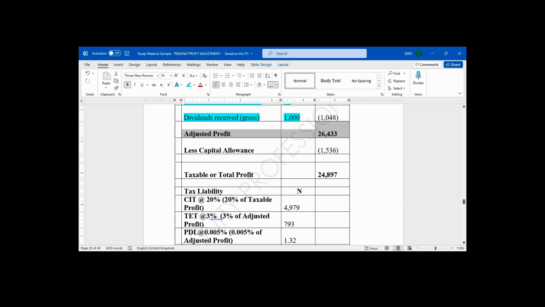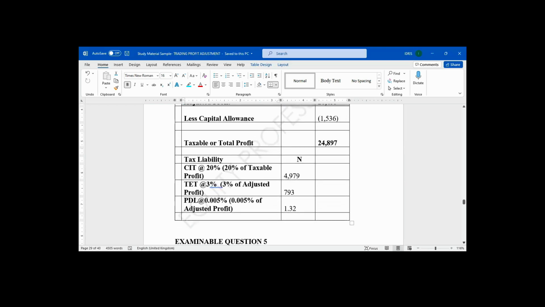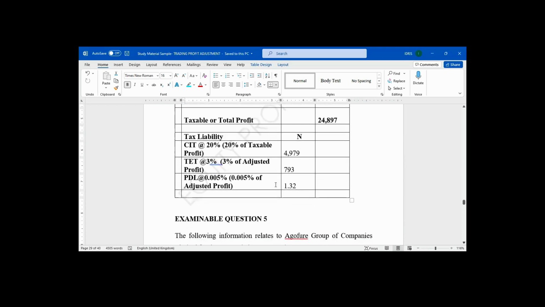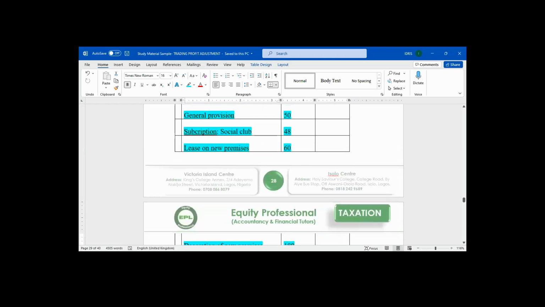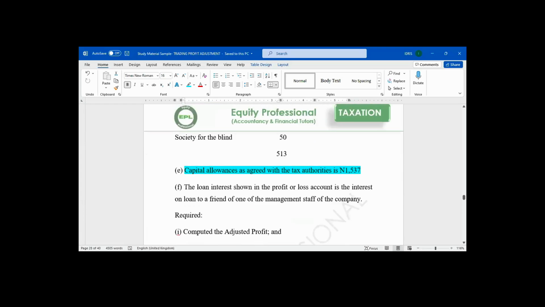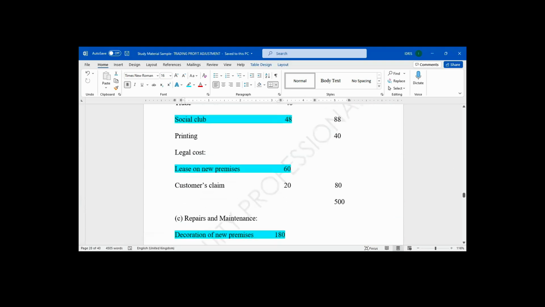Another tax a company can pay is called what? Police development levy. What is the rate? 0.005% of adjusted profit. It will give you 1.32. That is it on this question, computation of adjusted profit. We have solved the second question.